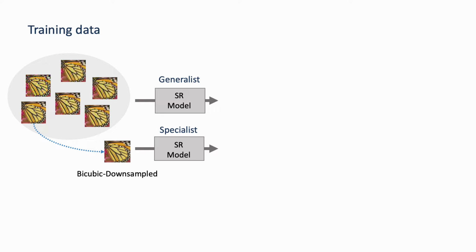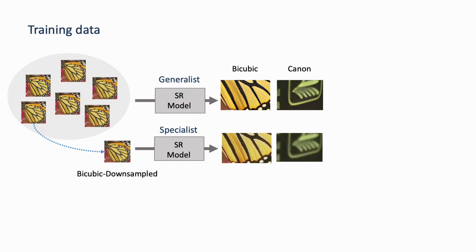In contrast, if we train the model with a specific type of degradation, such as only optimizing the model for the bicubic downsampled low-resolution image, we will obtain a specialist. If we compare the model predictions of them for the bicubic input and the real-world input, such as the photo captured by the Canon camera, we will have different observations.